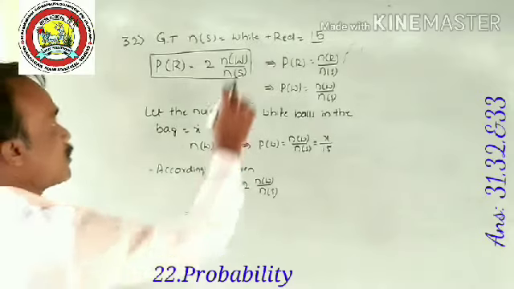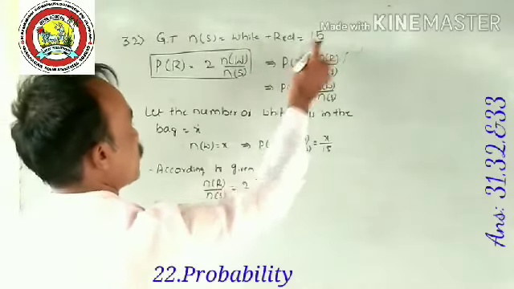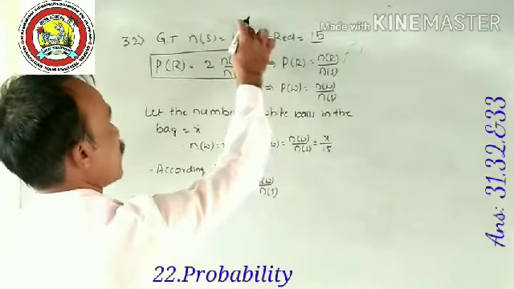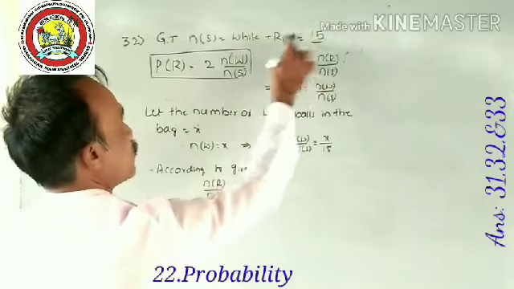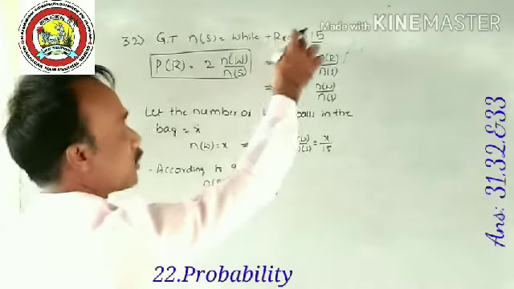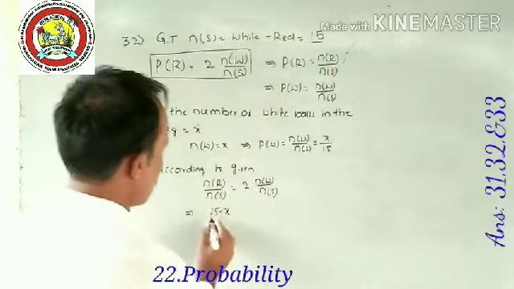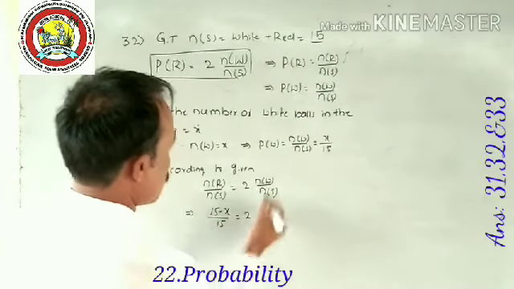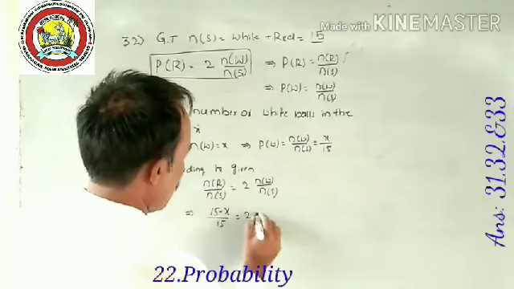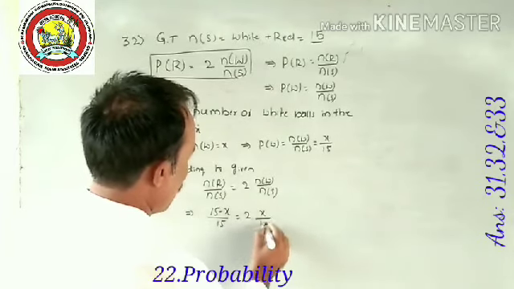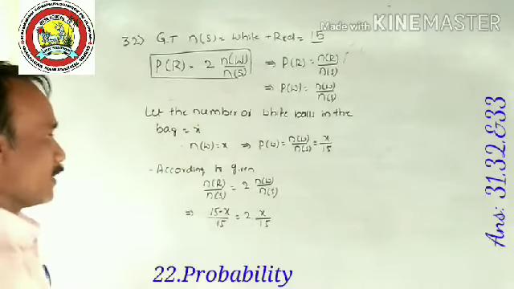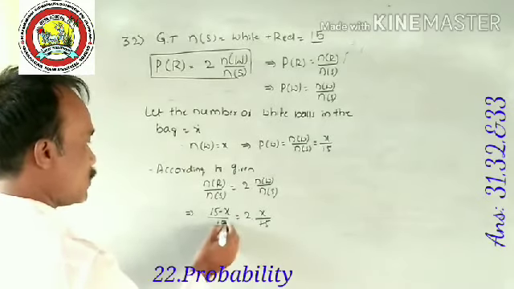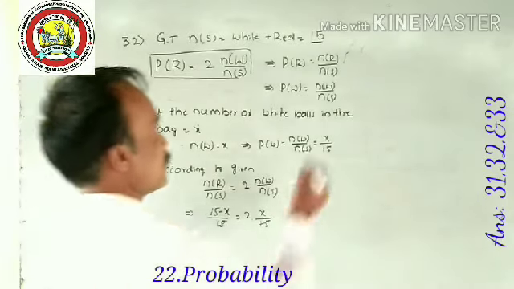Correct? Because white plus red is equal to 15. White, what we consider? X. X plus red is equal to 15. Therefore, the total number of red balls is 15 minus X, so (15 minus X) divided by 15 is equal to 2 times X divided by 15. Correct? The 15 cancels.